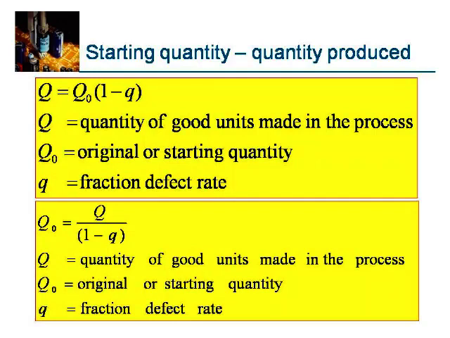If you consider the defective rate or scrap rate, fractional scrap rate, then the initial quantity that is required to produce quantity Q is Q naught. Hence, Q divided by 1 minus q is the initial quantity that you are required. For example, you want to produce 100 units, then Q is equal to 100 units with a scrap rate of 10%. Then 100 divided by 0.9 is the Q naught.